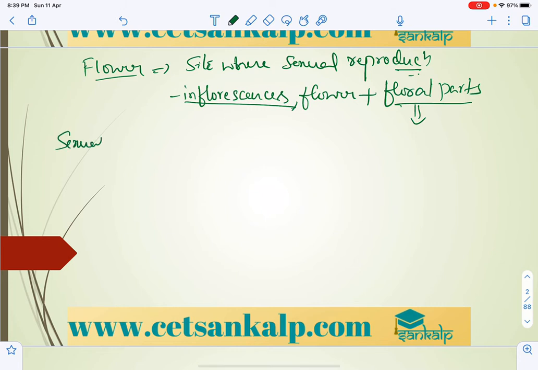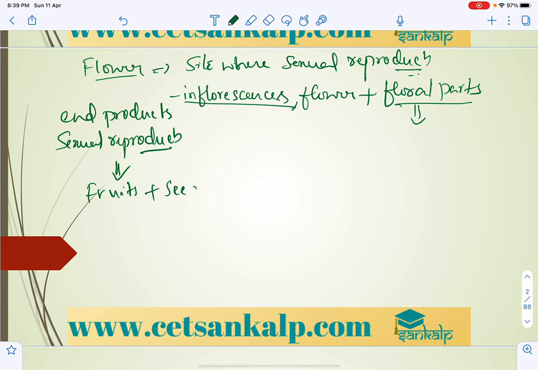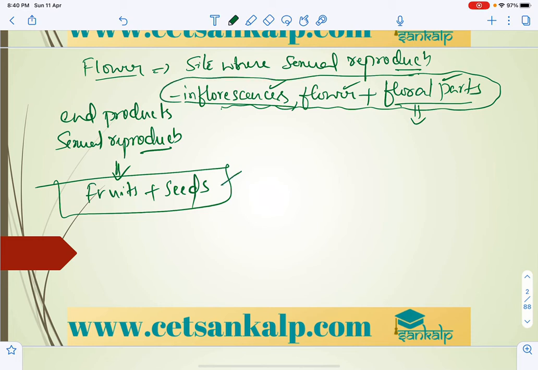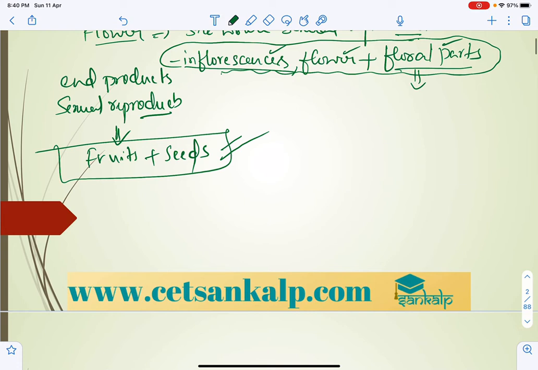So we already know the end products of sexual reproduction are fruits and seeds. Correct, right? Fruits and seeds are the end products of sexual reproduction. So these inflorescence and floral parts, with their different variations, are involved in the production of the end products, fruits and seeds.